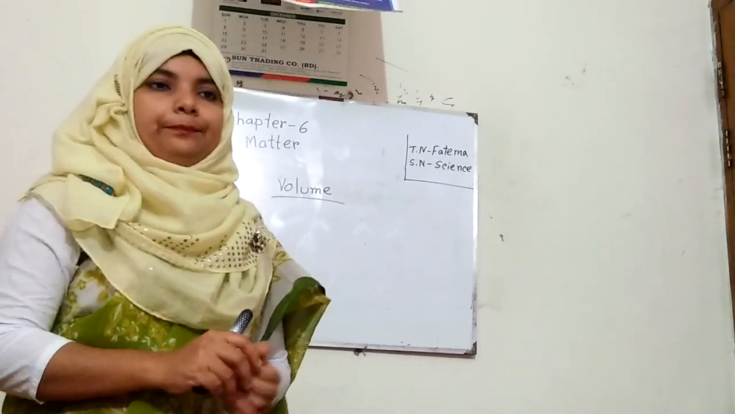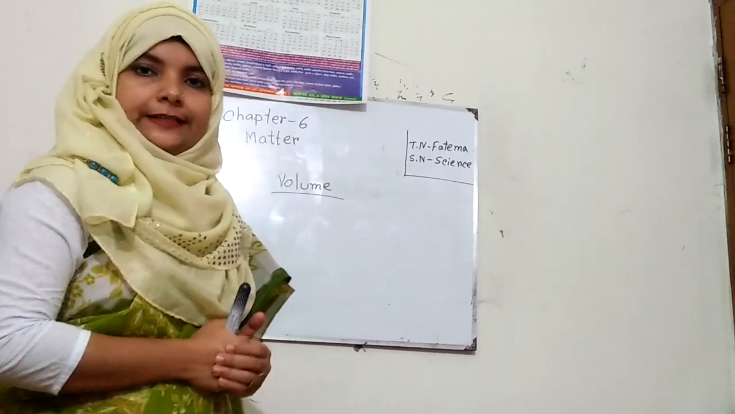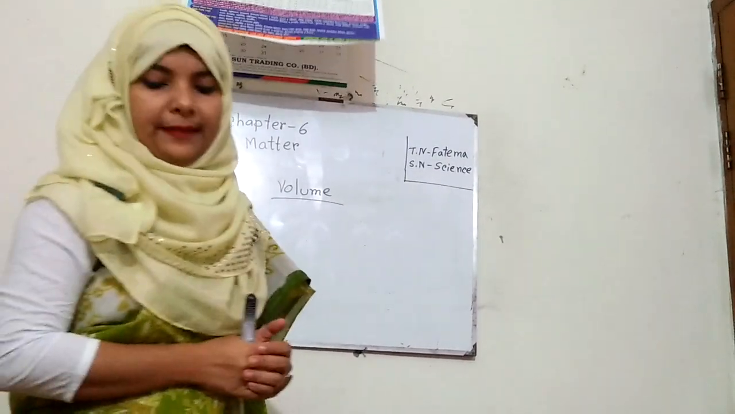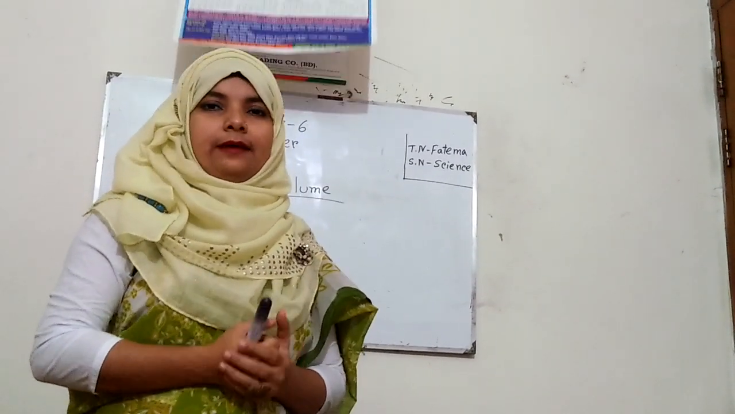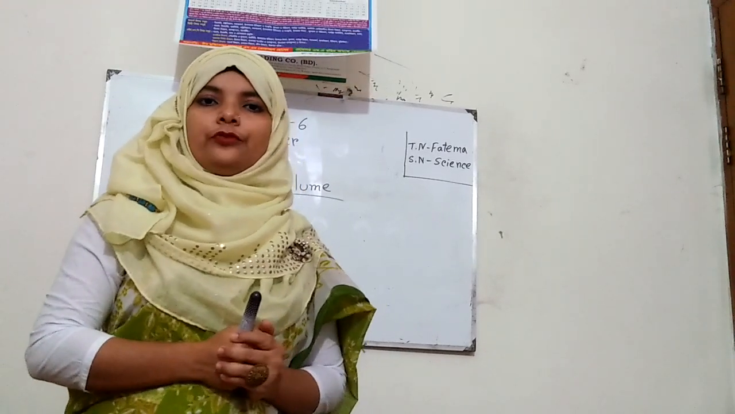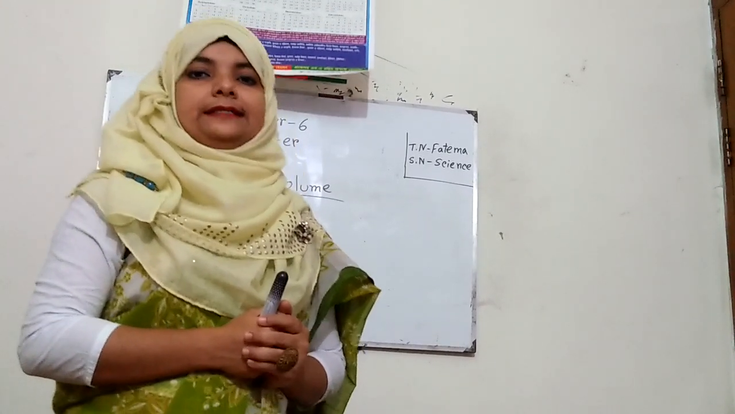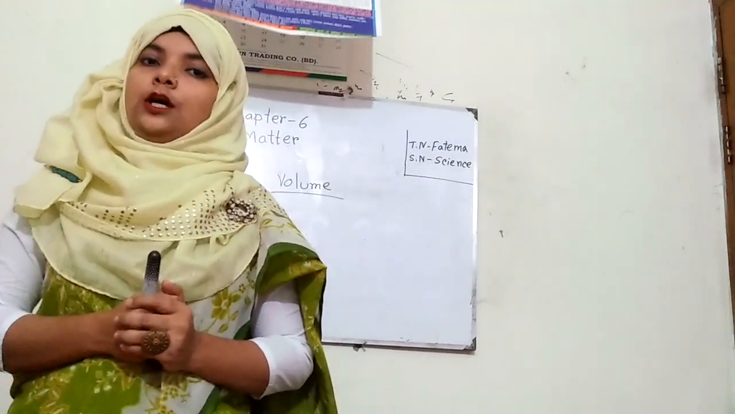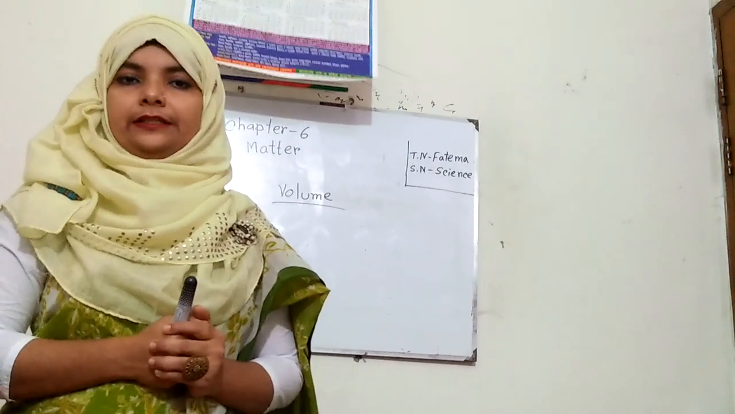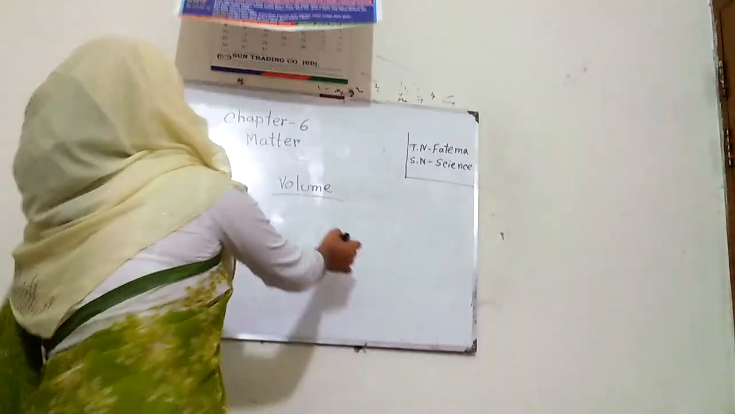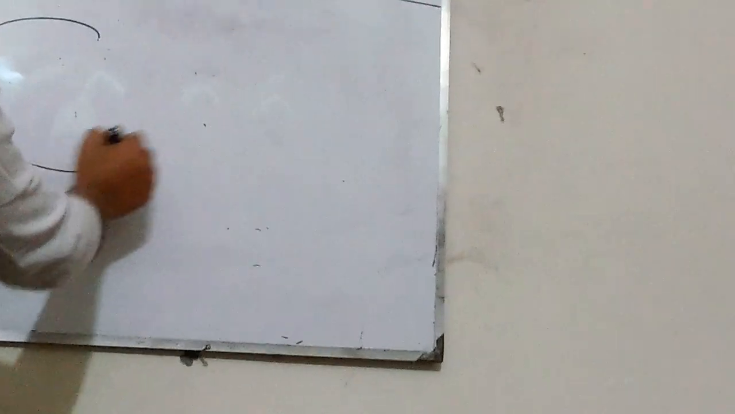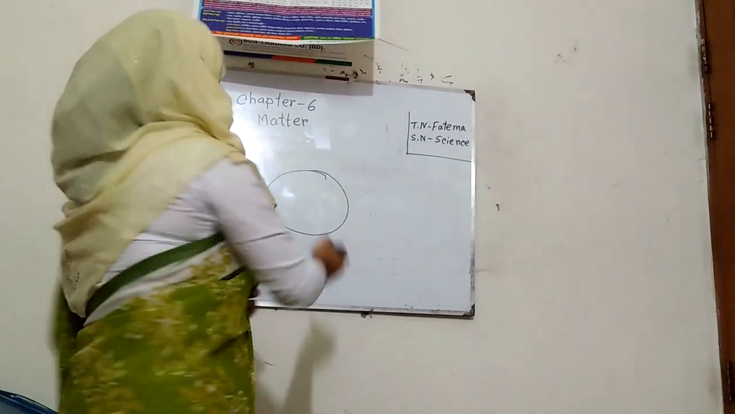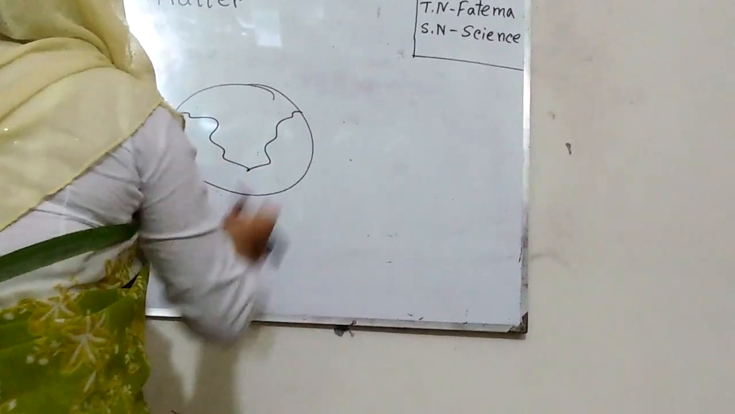Okay. Next one is weight. It is another property of matter. Okay. So how can we understand what is weight? Let's discuss about the weight definition. I think all of you know what is weight. Weight is a measure of how strongly the earth pulls a matter to the center of it. So, suppose this is our earth.